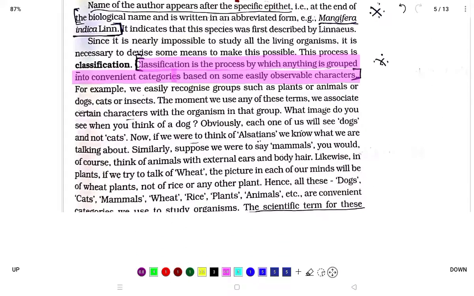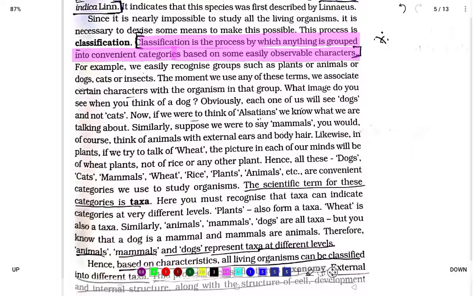Like this, some steps are given here. If you move on, the scientific term for these categories is taxa. Similarly, suppose we were to say mammals, you would of course think of animals with external ears and body hairs. Likewise, in plants, if we talk of wheat, the picture in each of your minds will be of wheat plants, not of rice or any other plant. Hence, all these dogs, cats, mammals, wheat, rice, plants, animals, etc. are convenient categories we use to study organisms.